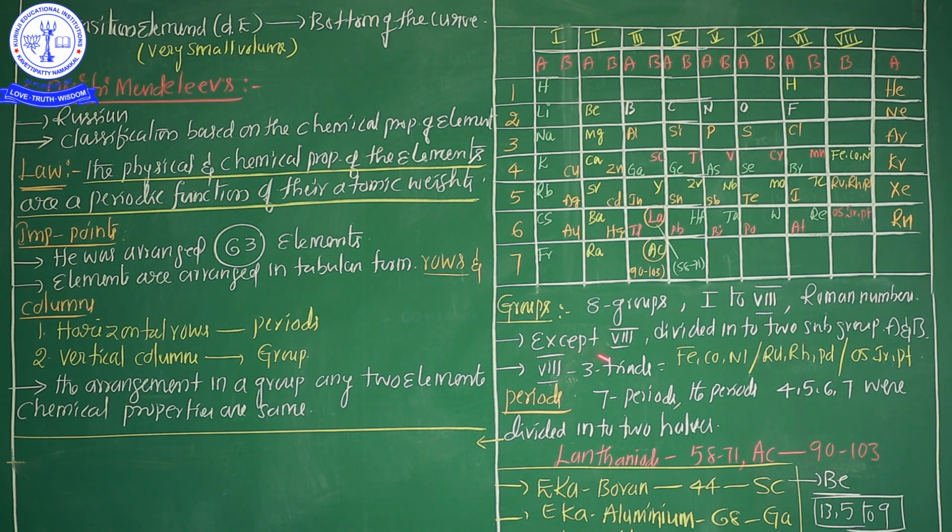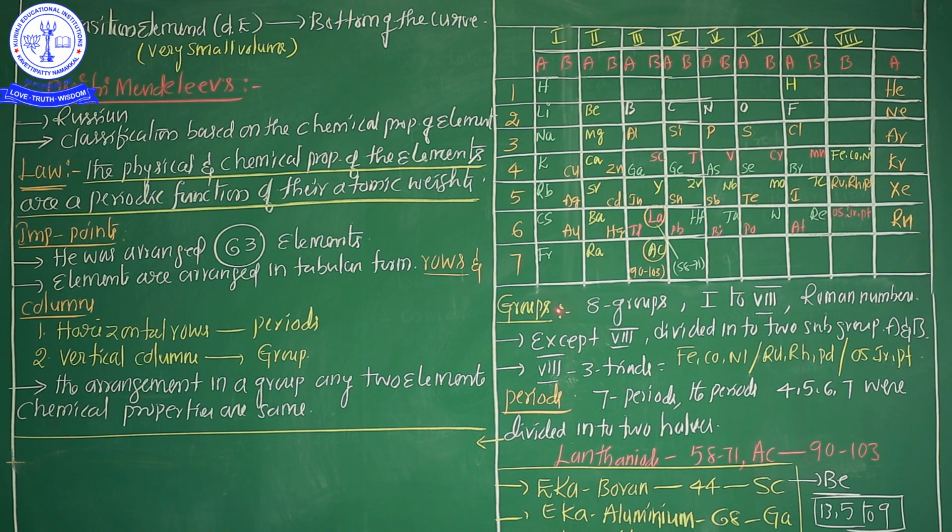See here, in the initial tabular form only the first 7 groups were divided into 2 subgroups, except the 8th group. The 8th group was not divided into 2 subgroups. Later this tabular form was modified, and the 8th group was also divided into 2 subgroups. So this tabular form is a modified form of the Mendeleev periodic table.